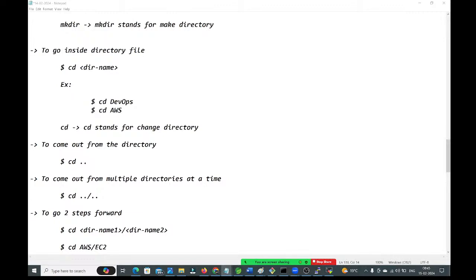Then we have started the Linux commands. Just started the Linux commands. In Linux commands, we have seen how to create the directory file. That's it. Guys, this is just basic. Just a basic command. We have so many advanced commands we need to discuss. Is that clear? Anyone have any questions in today's session?